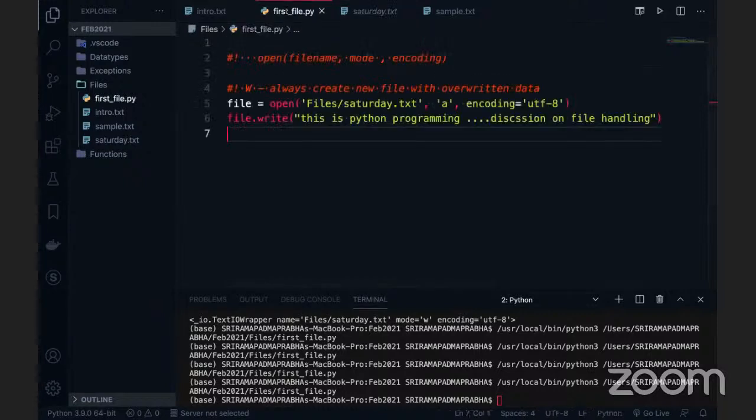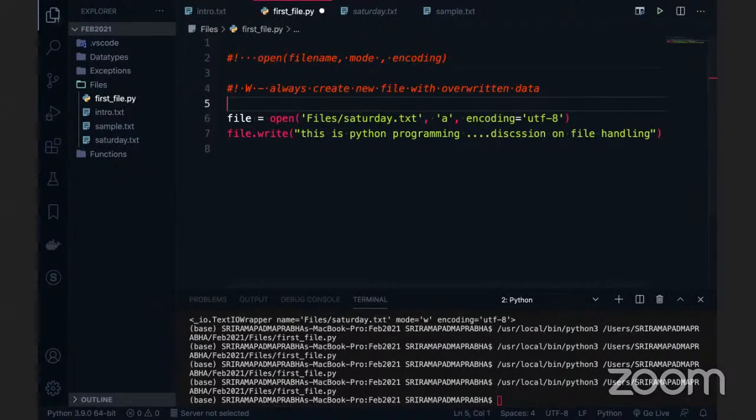So I'm telling you the first differences between the W and the append. Later we'll go with the plus signs to understand this much better. So A is like, the file should exist first. Then it will add content. Adding, in the sense of append, I mean to say append the content at the end of the file.